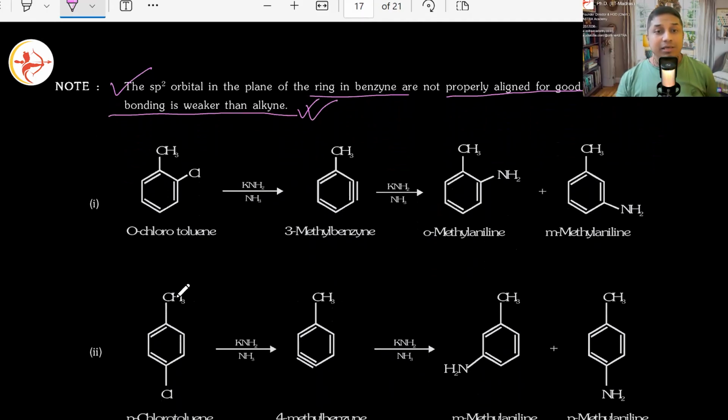Okay, same type of reactions with orthochlorotoluene. Make sense? Same type of reaction. First benzyne formation. I hope you're able to understand. And once again, another amide group will come. I'm repeating it time and again so that it goes into your blood. I'm going into the phase, closing the loop, again coming to the examples, again repeating it time and again. You also study in this manner. You also do it in this manner time and again. This is how it will get into your blood.